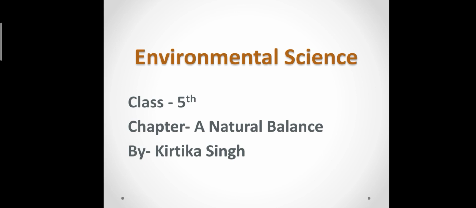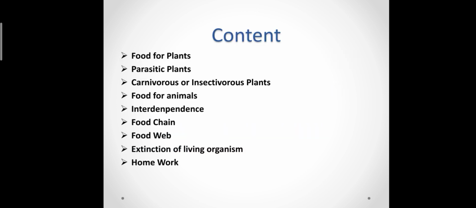Good morning everyone. Today we are going to discuss the topic "Unnatural Balance," which is our third chapter. In this chapter we will discuss the following topics: food for plants, parasitic plants, carnivorous or insectivorous plants, food for animals, interdependence, food chain, food web, and extension of the living organism. Now the last one is homework.